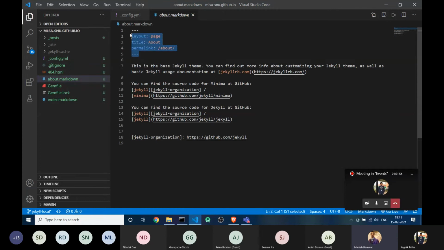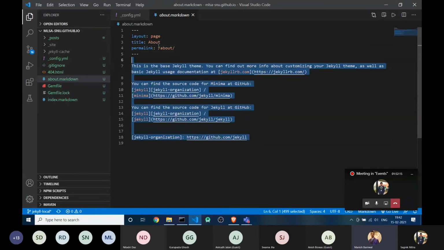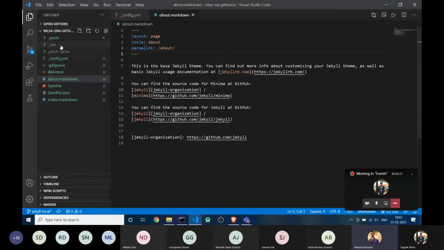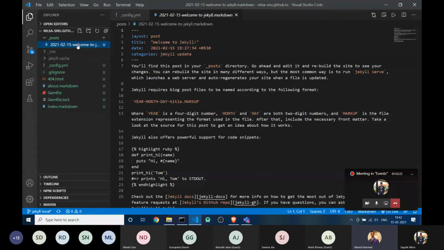So this is what we were missing last time. You have to create a triple hyphen, and then type layout, page, and then you can add title and permalink. This is what we missed on the last branch, the blogs branch. But here you can check. Jekyll has already prepared a whole setup for you, so you can do it.